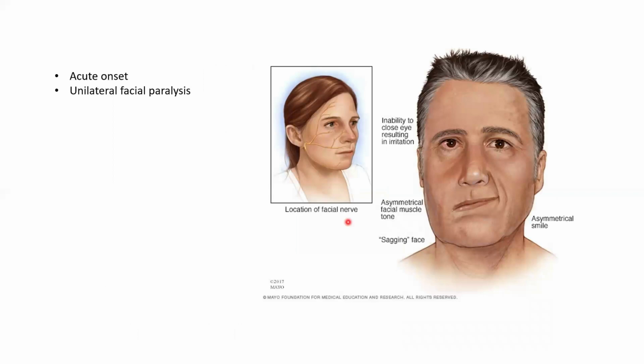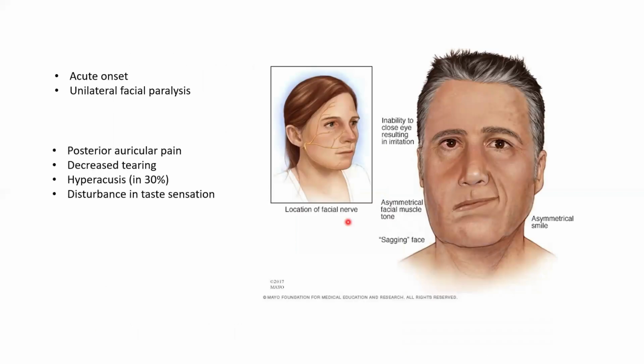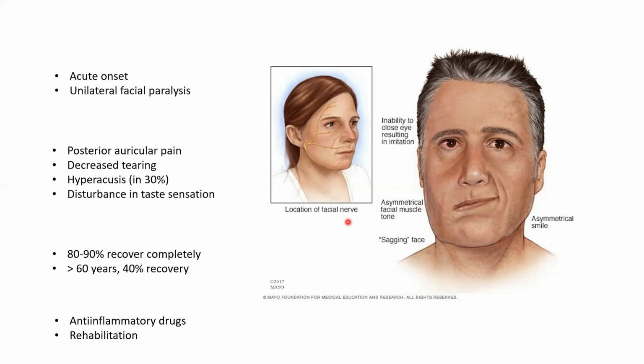Bell's palsy is of sudden onset. There is a unilateral weakness of facial muscles. The patient also complains of ear pain. It can be associated with decreased tear secretion, disturbance in taste sensation, decreased salivation, hyperacusis. Around 80 to 90% recover completely, but in elderly people only 40% recover. It is usually treated with anti-inflammatory drugs and rehabilitation.